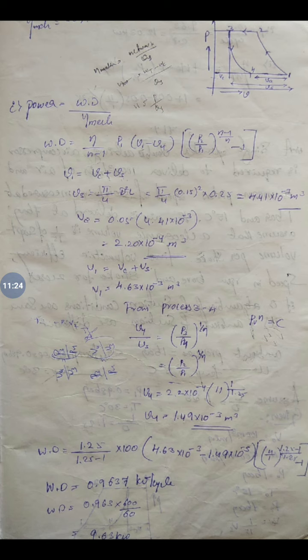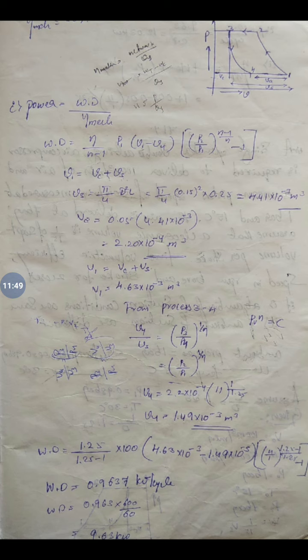Now we have V1 and V4. Substituting all these values, we get the work done as 9.36 kilojoules per cycle. If you multiply by the number of cycles, since it is making 600 revolutions per minute, 600 by 60, you will get 9.63 kilowatts.